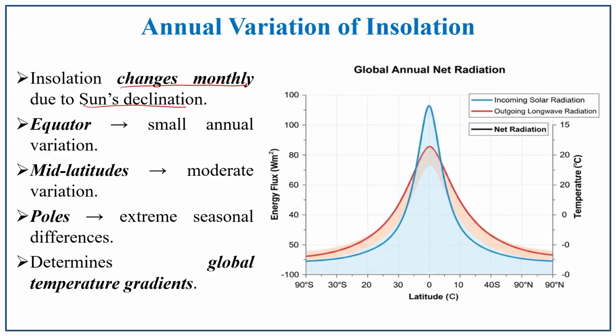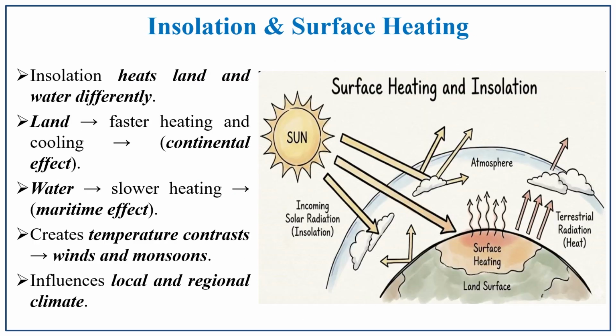At the equator there is a small annual variation, in the mid latitudes moderate variation, but in the polar regions there are extreme seasonal differences. These differences will determine the global temperature gradients. You can see the temperature gradient from the equator towards the poles and how the sun's declination contributes to these processes.